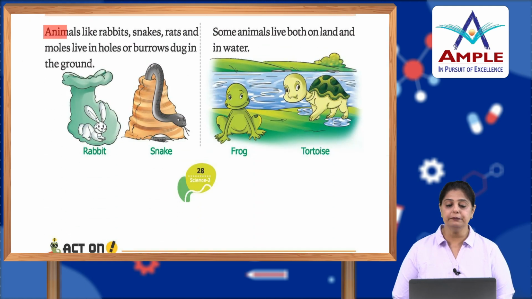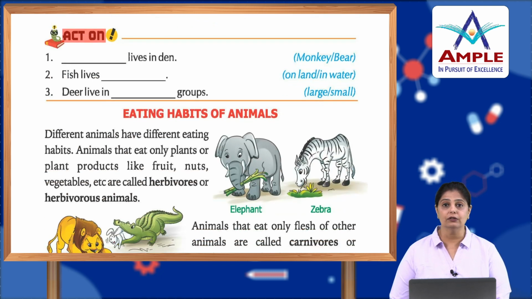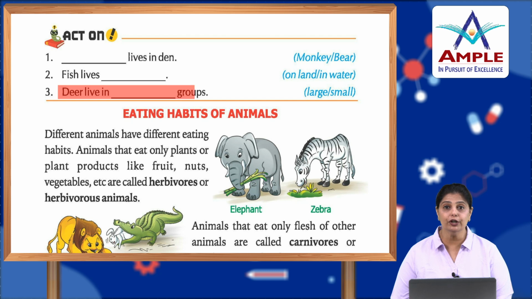Animals like rabbits, snakes, rats and moles, they live in holes or burrows dug in the ground. Some animals live both on land as well as in the water. The frog and tortoise are also called amphibians. Now, activity. Who lives in a den? Lion. Fish lives in water. Deer lives in larger groups.